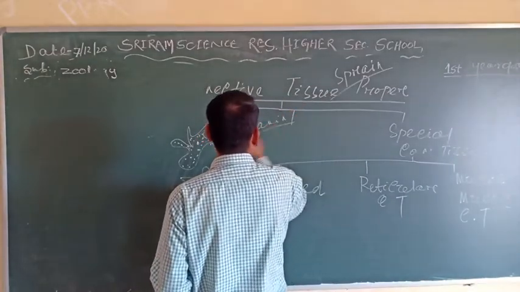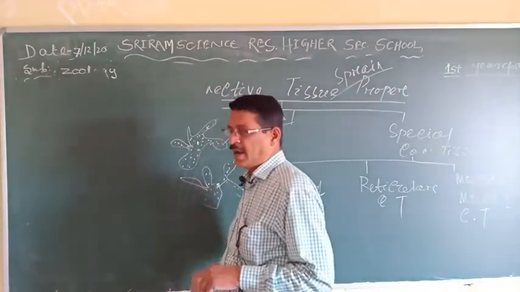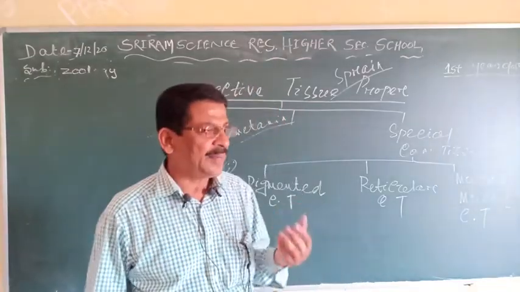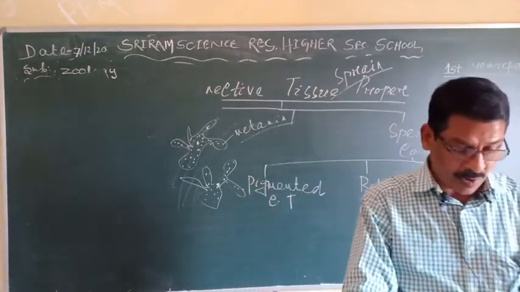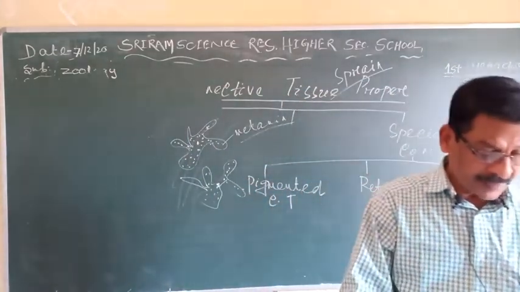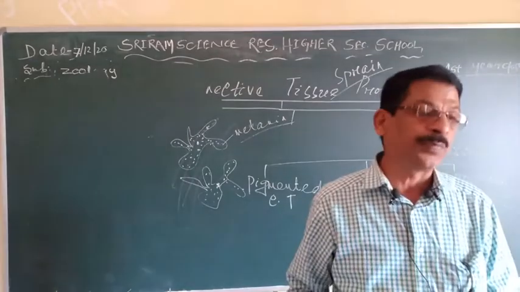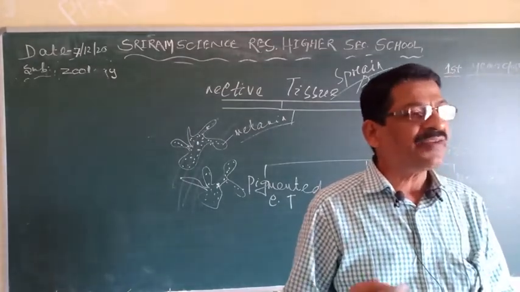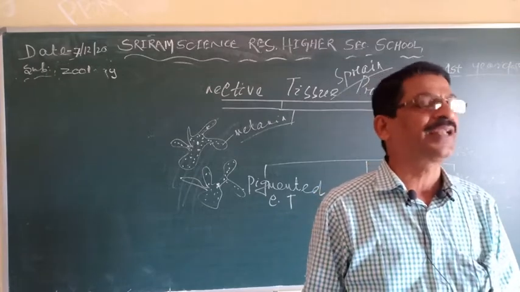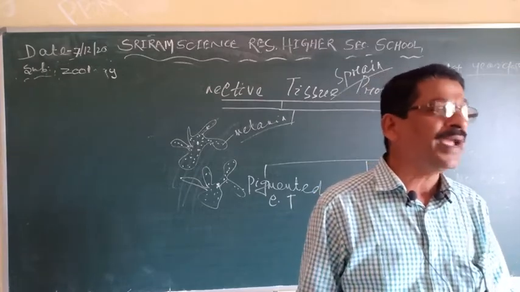These pigments are called melanin, and they may be yellow, brown, black, or blue in color. Clear? It gives definite color to a structure.